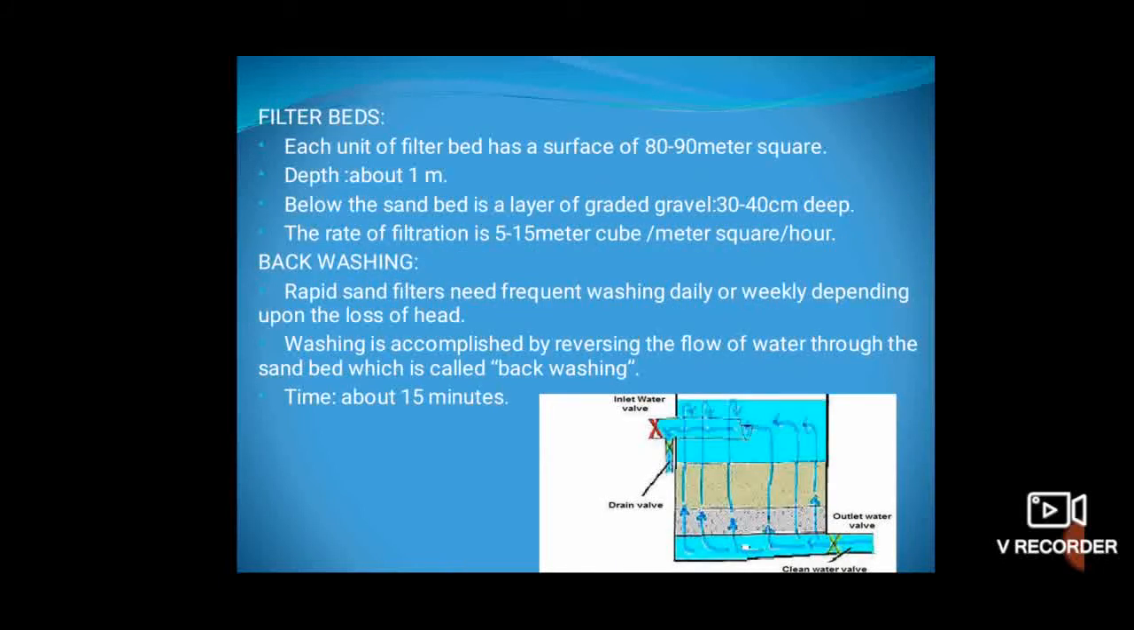Filter bed. Each unit of filter bed has a surface of 80 to 90 meters square. The depth of filter bed is about 1 meter. Below the sand bed there is a layer of granite gravel which is 30 to 40 centimeter deep. The rate of filtration is 5 to 15 meter cube per meter square per hour.